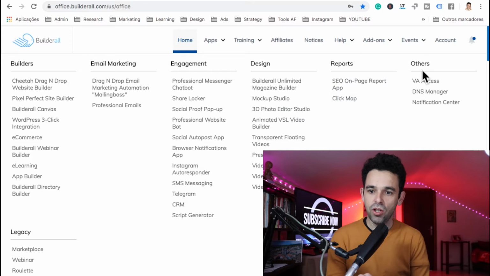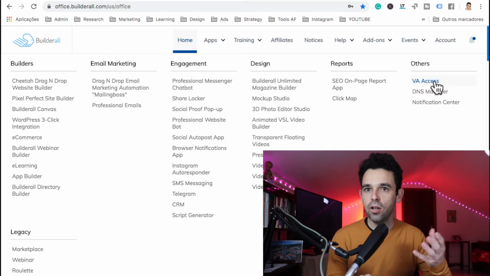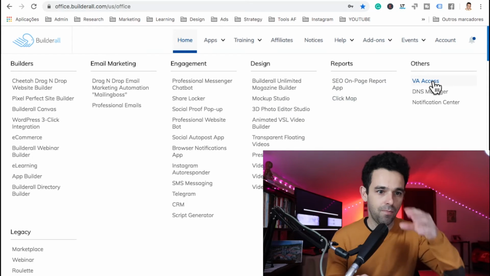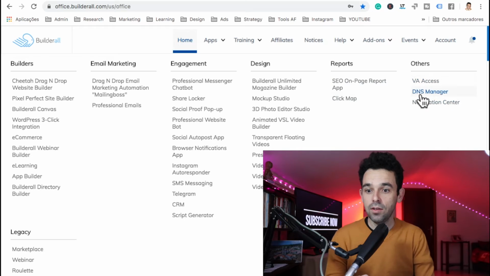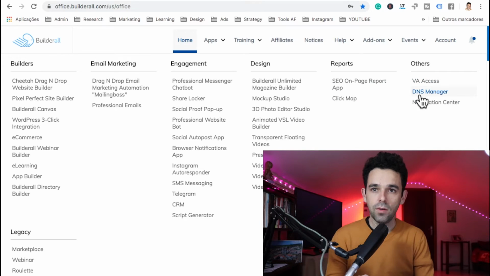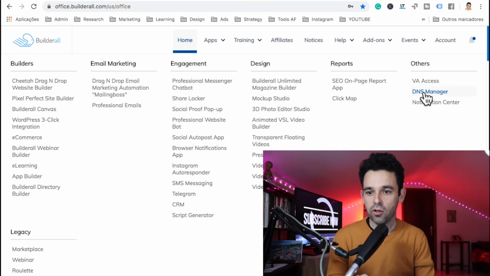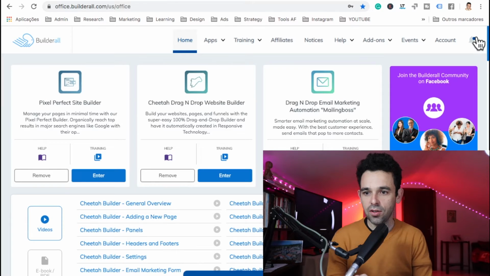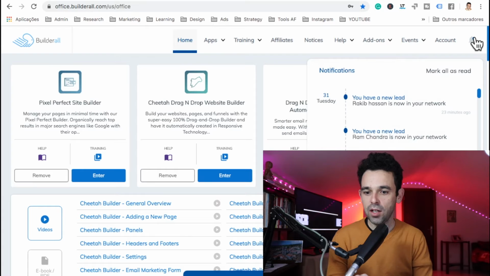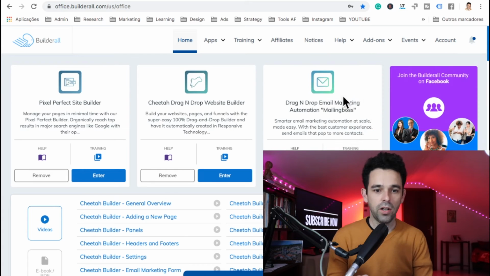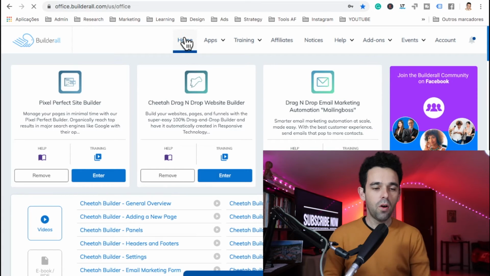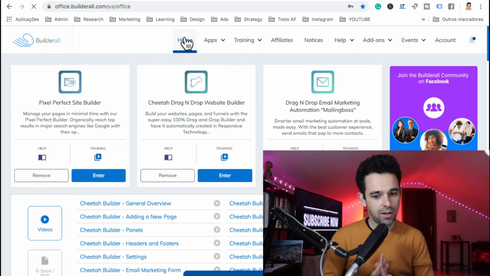And you have others, which is a VA access, so you can have somebody else access this tool. The DNS manager is where you manage your domains, where you can see if they are connected or not, all of that stuff. And notification center, it's just like these notifications over here. It's what it is.